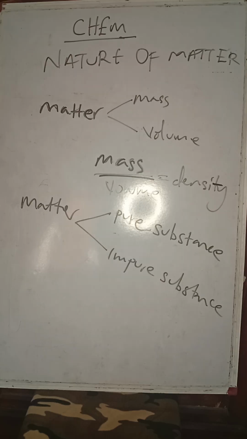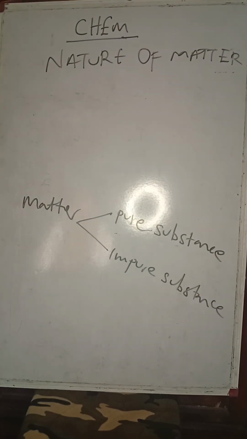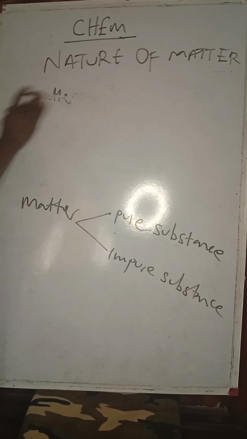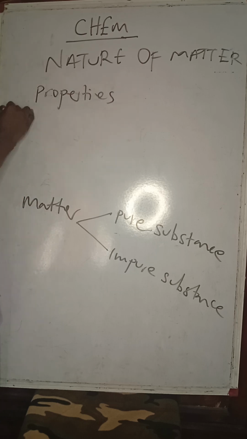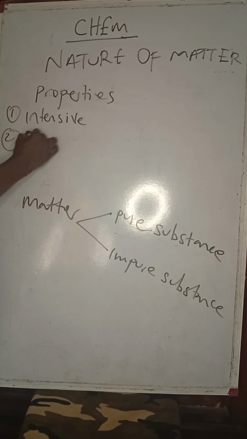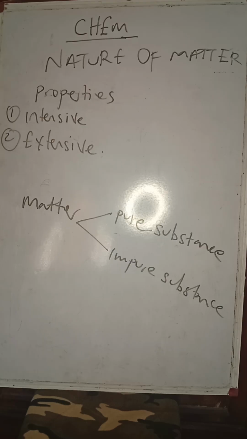Now, before we look at the classes of matter thoroughly, we are going to quickly look at the properties of matter. The properties of matter include one, intensive properties, and the second one is extensive properties.